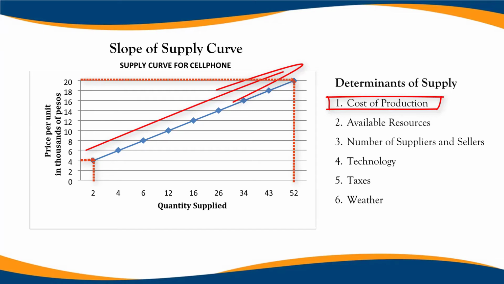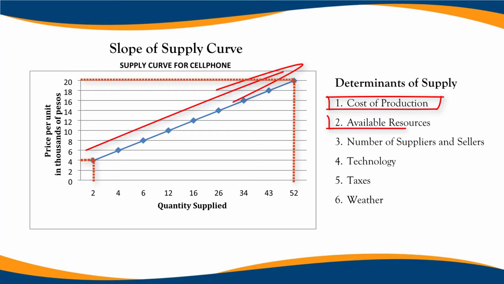If the cost of the raw materials increases, the supply of goods and services is lesser. However, when the cost of the raw materials decreases, the quantity of goods or services increases. This means that there will be more goods to be produced if the cost of raw materials is cheaper, and there will be lesser goods to be produced when the cost of raw materials is expensive.